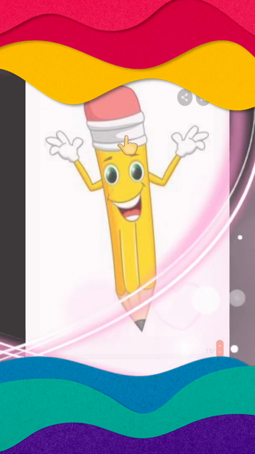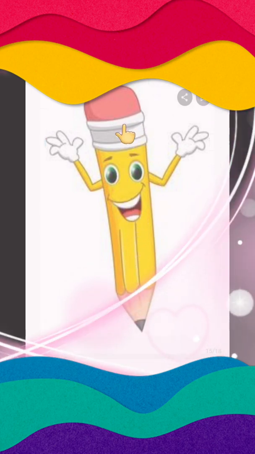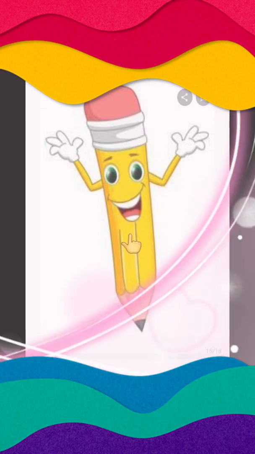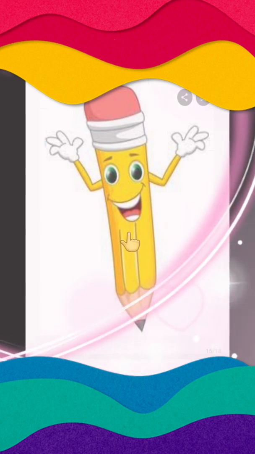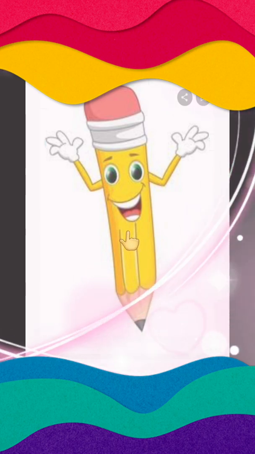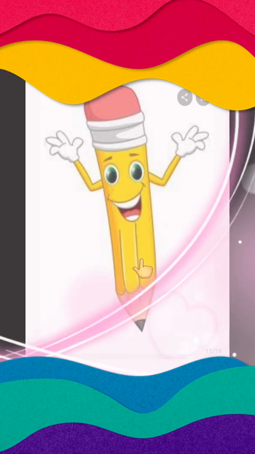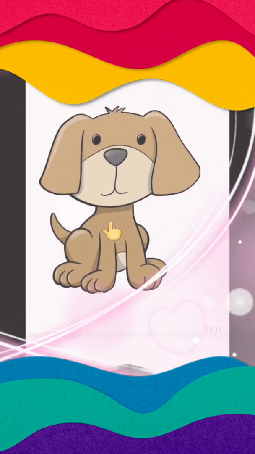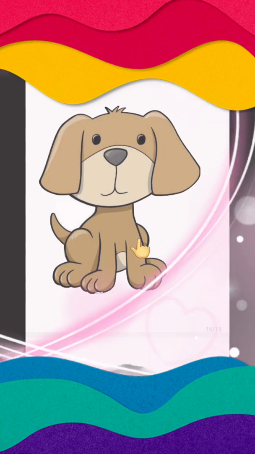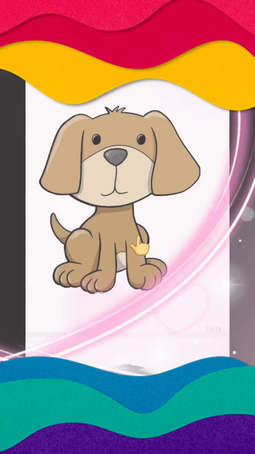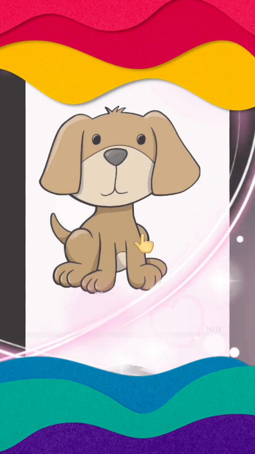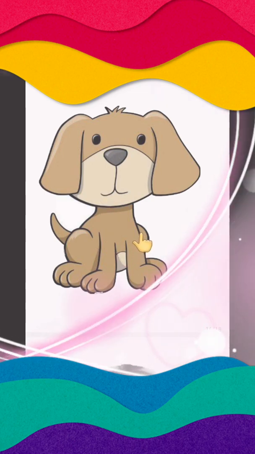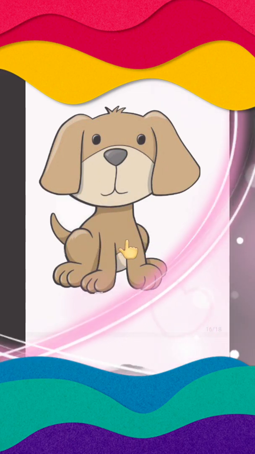And this is a Papa pencil. Our three best friends are there. Who are our three best friends? Pencil, eraser and sharpener. So one of the best friends is here: pencil. Papa pencil. Now look at this sweet, cute little puppy. Papa puppy. He's a puppy, yes, puppy dog.